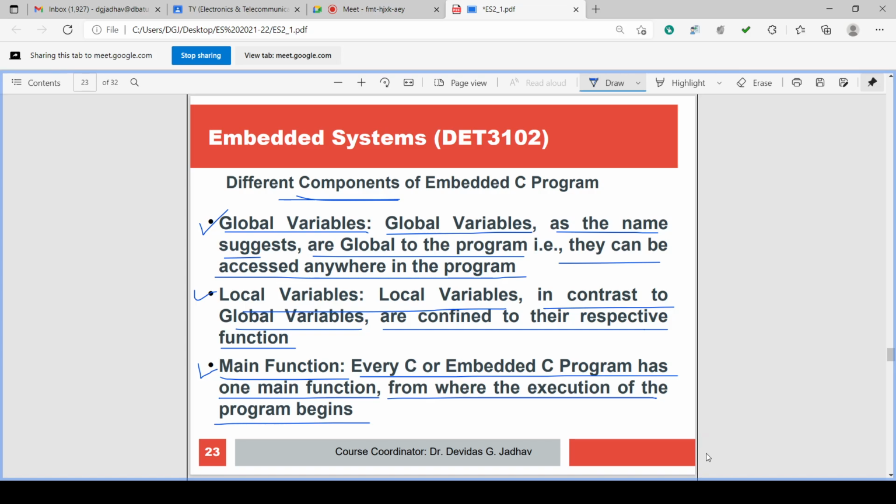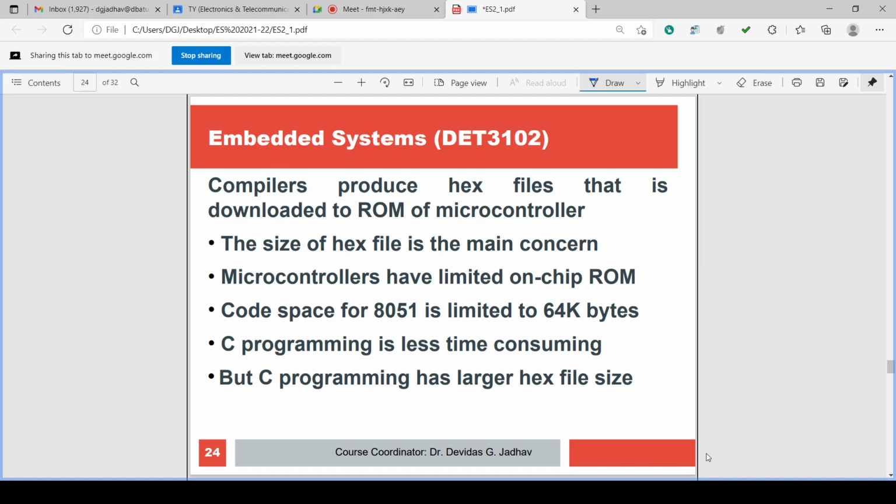Just like in C, the main function is the main program. In embedded C also, the main function is the main program. There is no difference between C and embedded C. Some extensions are there in embedded C. Now the compiler produces the hex file that is downloaded to the ROM of the microcontroller.